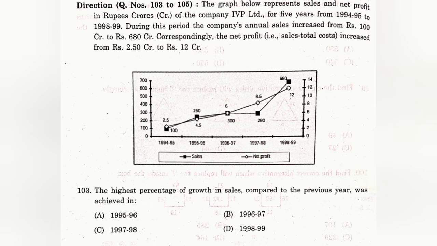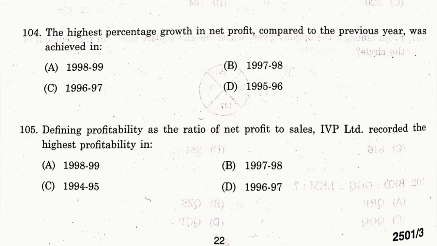So for question number 103, the highest percentage of growth in sales compared to the previous year was achieved in, the answer is A, 1995 to 96. Question number 104, the highest percentage growth in net profit compared to previous year was achieved in, the answer is C, 1996 to 97. Question number 105. Defining profitability as the ratio of net profit to sales, IVB Limited recorded the highest profitability in, the answer is B, 1997 to 98.